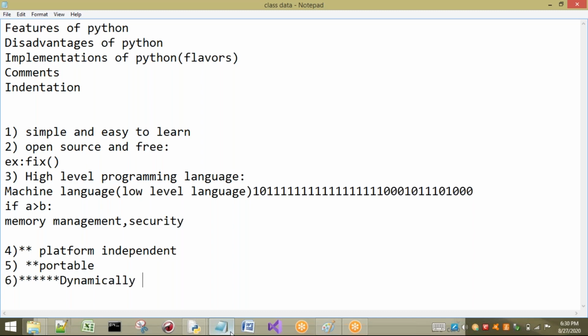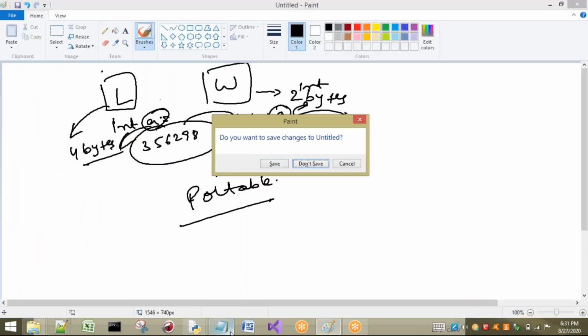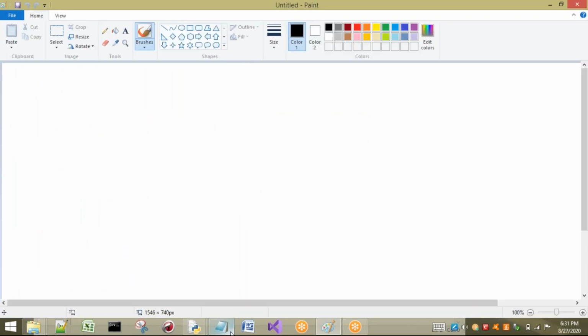Next, one more important thing, that is what? Dynamically typed. We have already seen this one in yesterday's session. Python is a dynamically typed programming language. So I will explain briefly, because I already explained in the previous session. If I consider a programming language like C or Java, if I write int a equal to 20, now see here, a is which type?